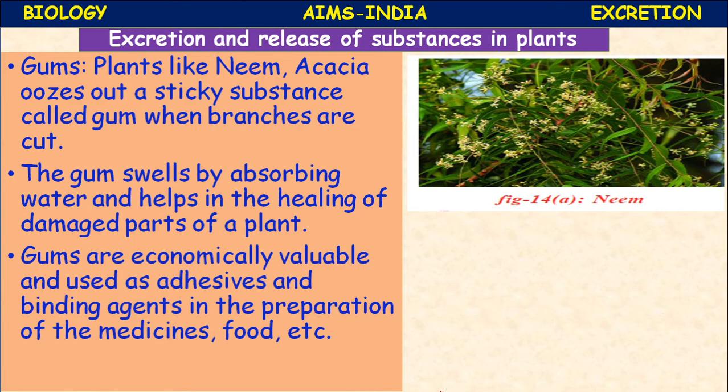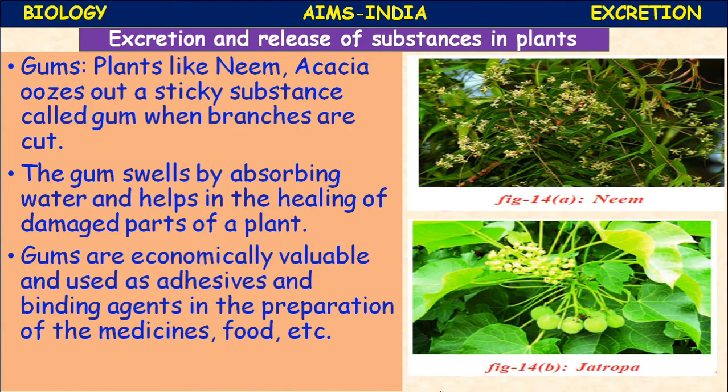Gums are economically valuable and are used as adhesives, for sticking, for pasting, and as binding agents. In the preparation of medicines also these gums are used as a binding material. In some foods also, certain types of edible gums are there.